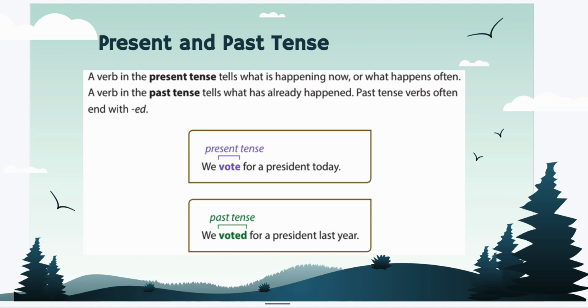So we vote for a president today. What was the action? It was voting. When did we do it? We did it today. So it's present. And in the past tense, we voted for a president last year. We voted, because we did it in the past.